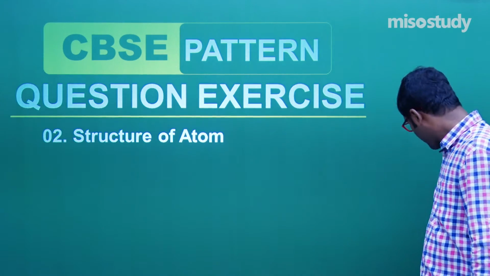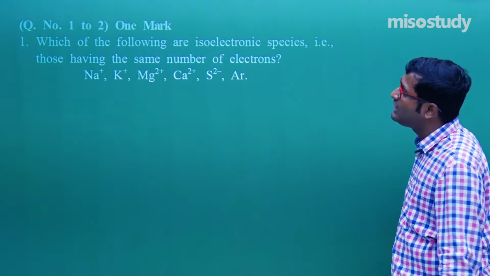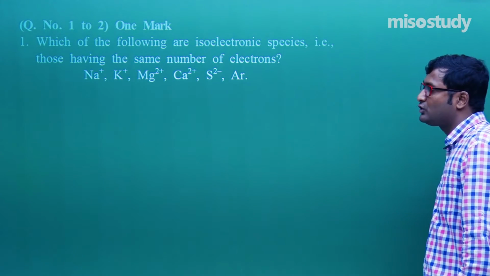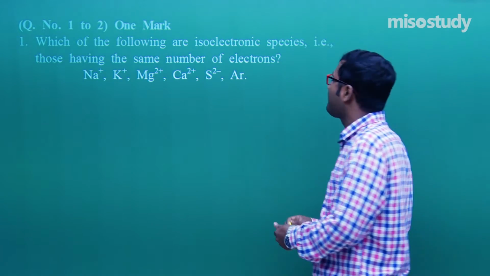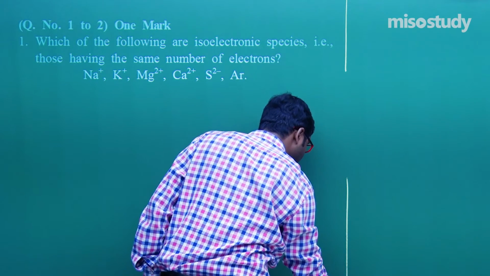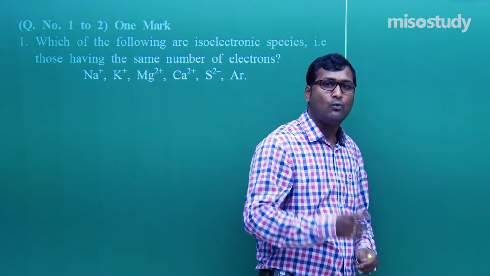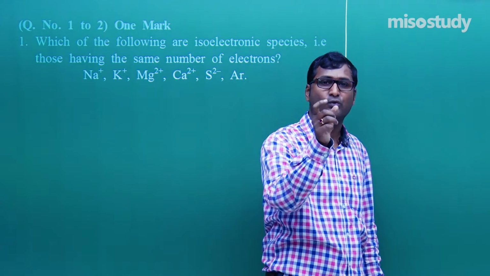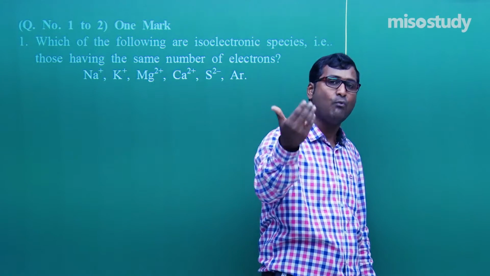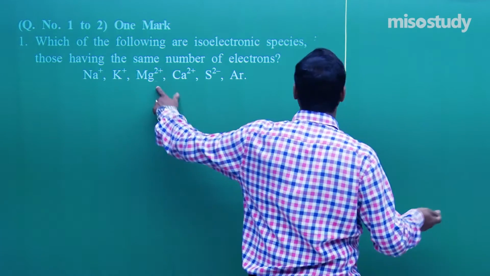Look at my question section. Now my first question carries only 1 mark. Question 1 and question 2 will carry 1 mark. If the weightage of marks related to a question is low, then we have to reply within 20 words. If more marks, then 40 words, then 60, then 80. Now this is only a 1 mark question.